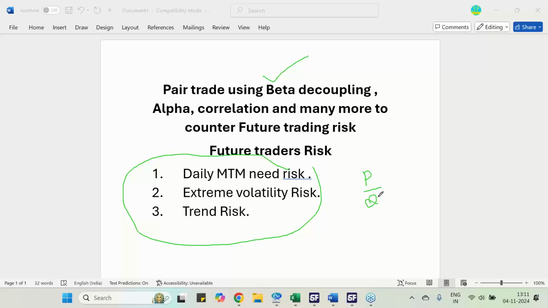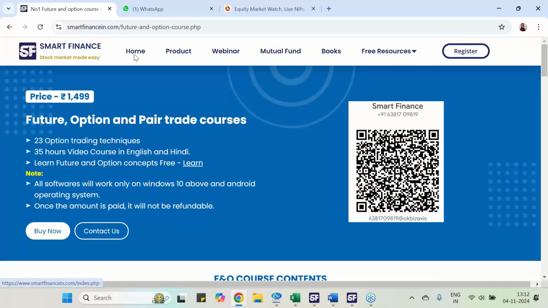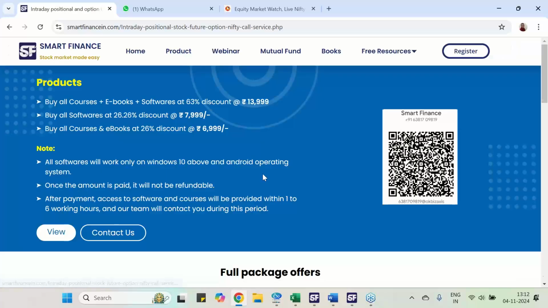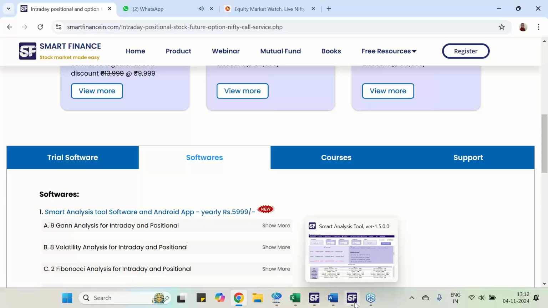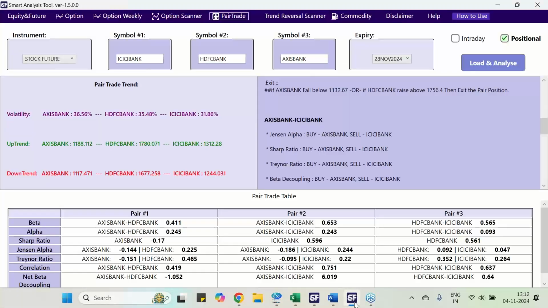To enter a pair trade, you require some advanced analysis. You require beta decoupling analysis, Z-score analysis, correlation, alpha, Jensen's alpha, Sharpe ratio, Treynor ratio, spread, all types of analysis. And to your surprise, we have a software which is a Smart Finance product, and this beta decoupling is my own innovation, Mr. Ranjan's innovation. This software has everything needed to do the analysis at the click of a mouse.